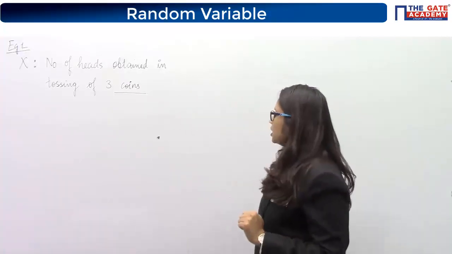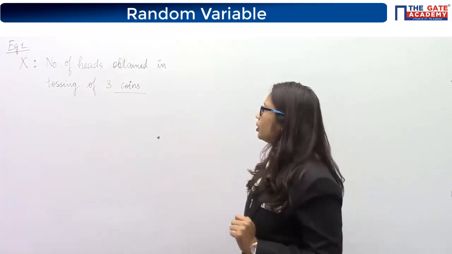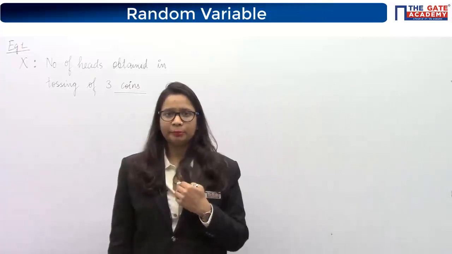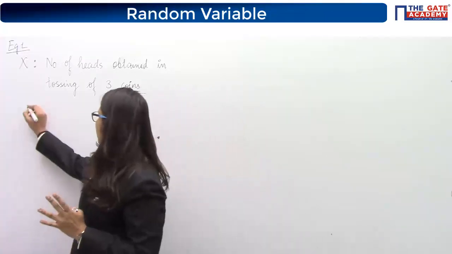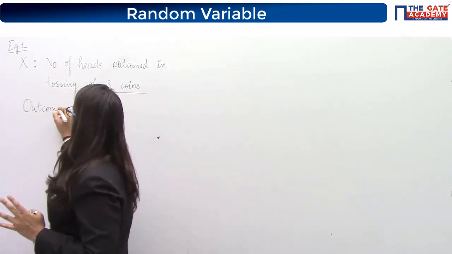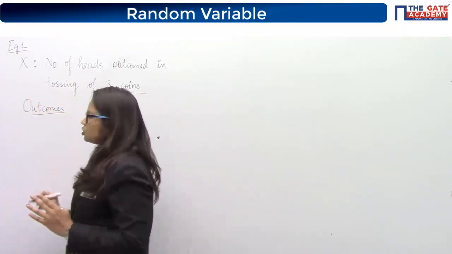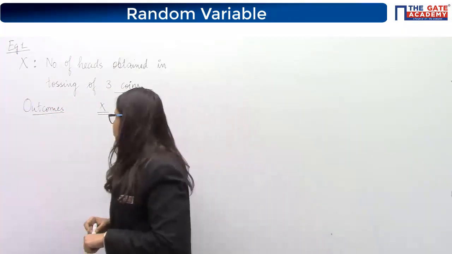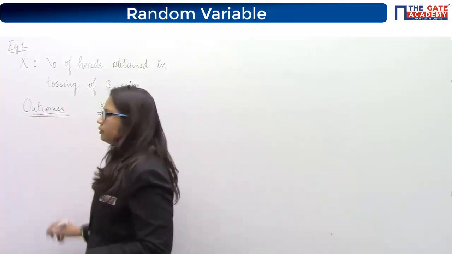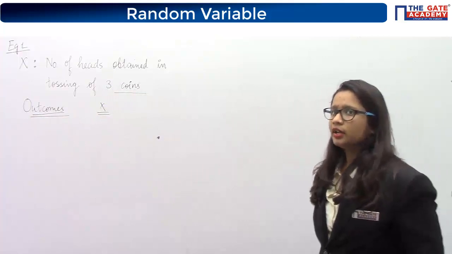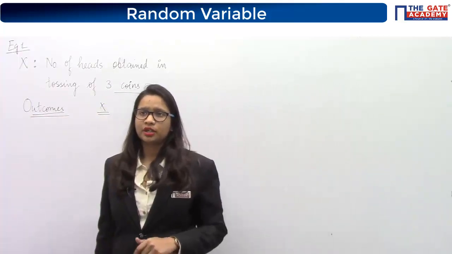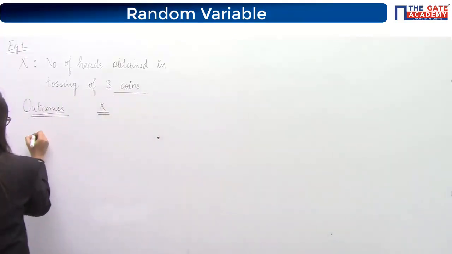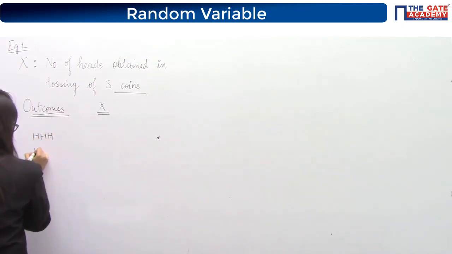Let's take an example: x is the number of heads obtained in tossing of 3 coins. So I have defined manually what x is. Now I'll look at the particular outcomes and then define the value of x. How many outcomes are possible for this experiment? This is the basic probability that we have seen. How many outcomes? Reply fast. Yes, the coin is tossed 3 times, so the sample space is 2 cube, that is 8. The possible outcomes, if I list them down, will be like this.